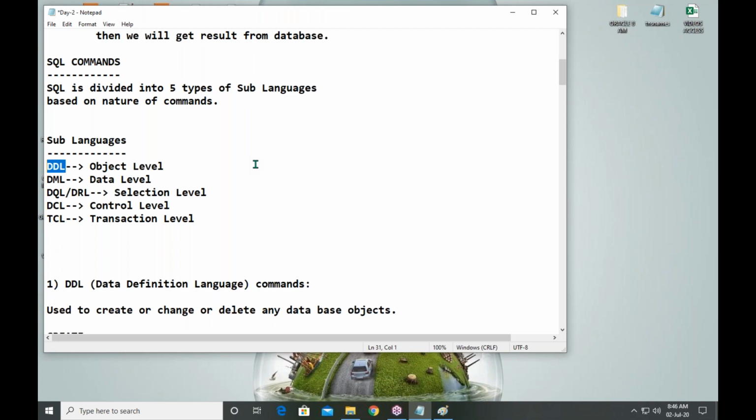To store the data, table. To search data as fast as possible, index. So just as real world objects are useful in different ways, similarly, the database objects are useful in different ways.